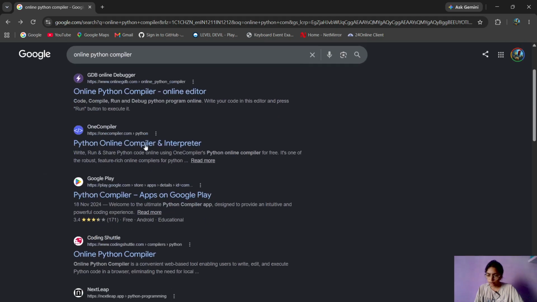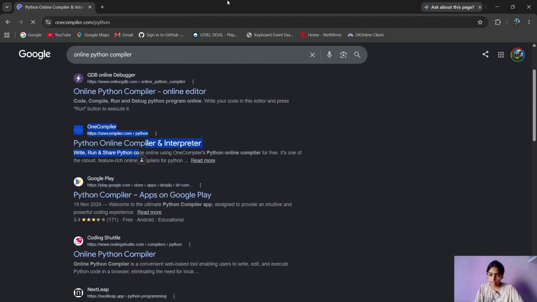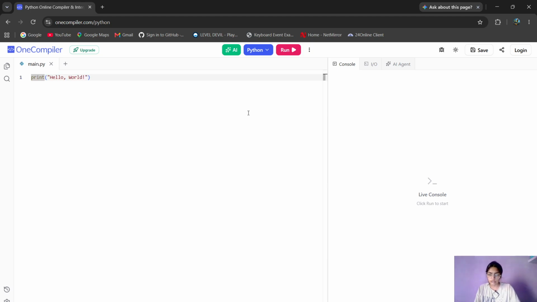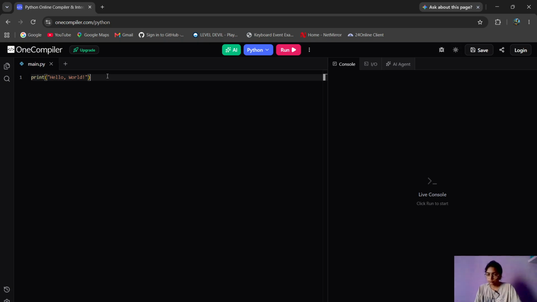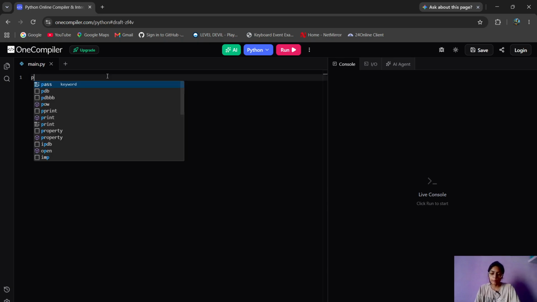I guess in this we are going to face advertisements. Yeah, this is perfect. So I'm going to put it on dark mode. So this is basically your first code. What is your first code?